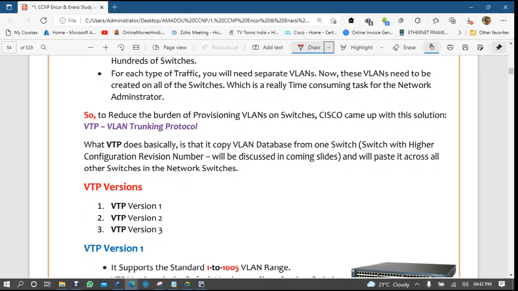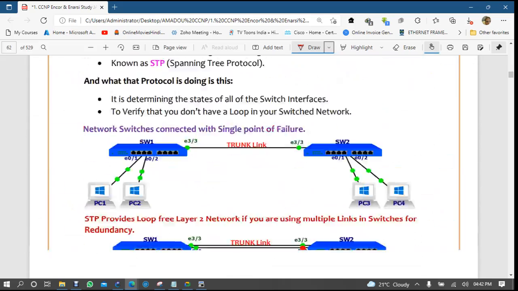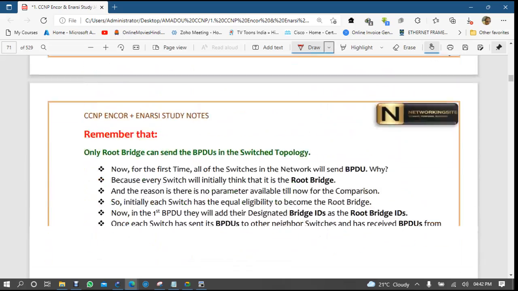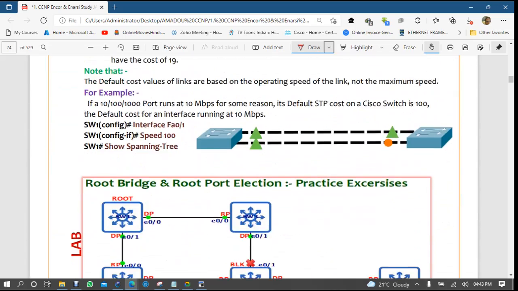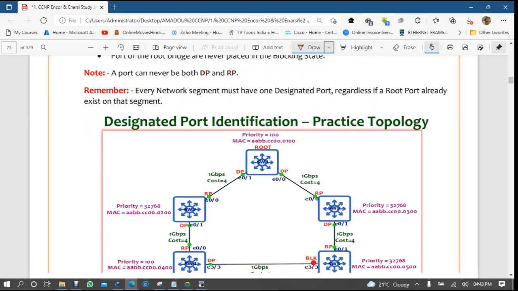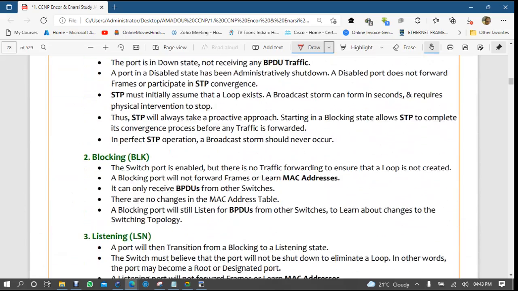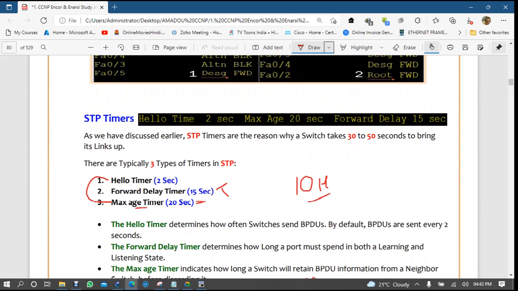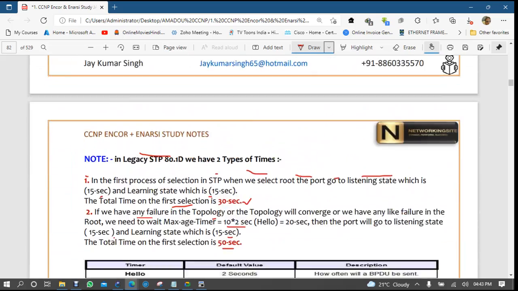So now we understood about the timings. And always keep in mind, if you are configuring a timing on one switch, you should configure the same timing on the other switches also. See what the problem will be: if on one switch I configure the hello timer as more than 20 seconds, and the other switch's hold timer is 20 seconds, it will break. So you should configure them identical on all the switches.